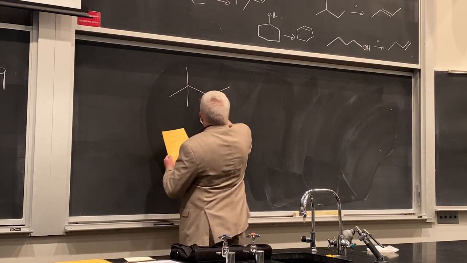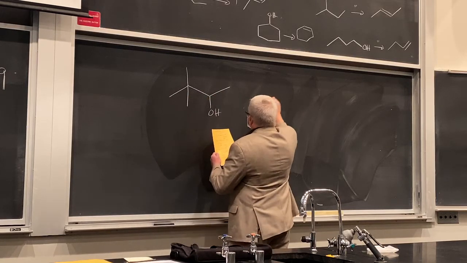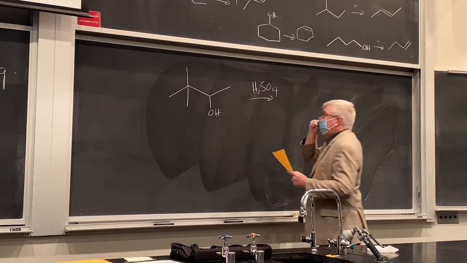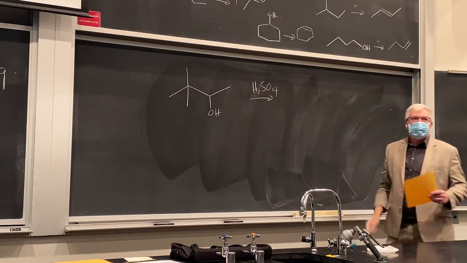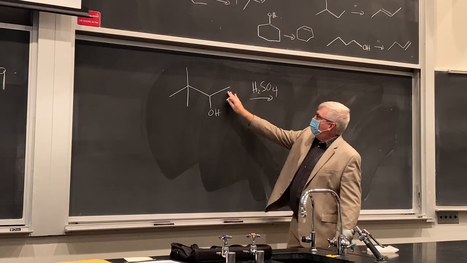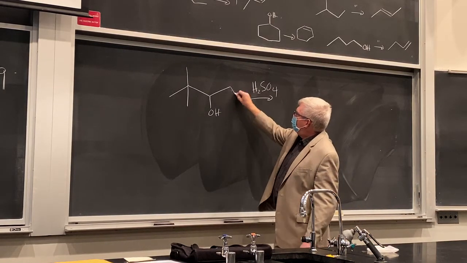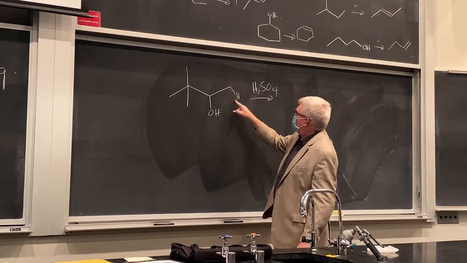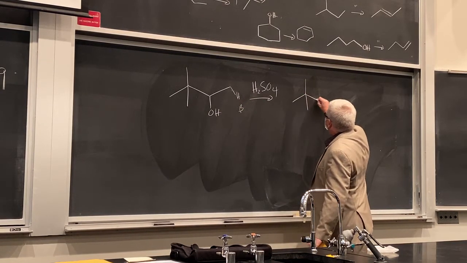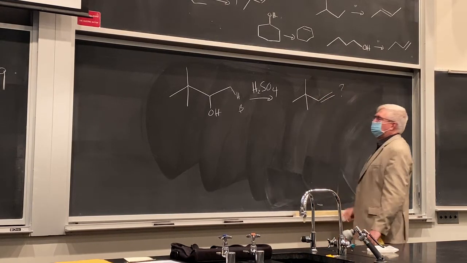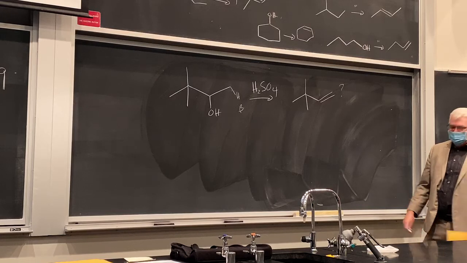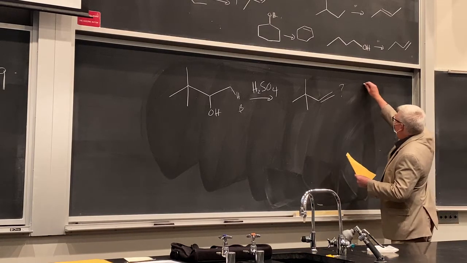Here's a secondary alcohol, which can go just fine, H2SO4. And by Le Chatelier's principle, this will go. And where can we put the alkene? Well, you only have beta hydrogens right here to eliminate water. And so you might think that that should be the product. Well, sorry, that's not the product. The product actually turns out to be this.